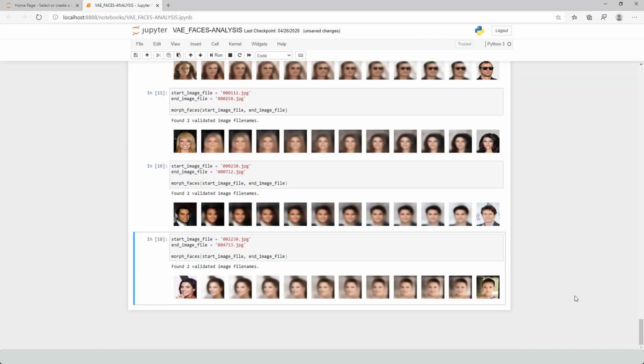It is worth noting the smoothness of the transition even where there are multiple features to change simultaneously, for example, removal of glasses, hair color, gender. The variational autoencoder manages to achieve this fluidly, showing that the latent space of the variational autoencoder is truly a continuous space that can be traversed and explored to generate a multitude of different human faces.